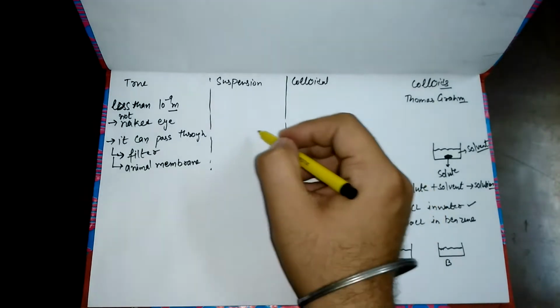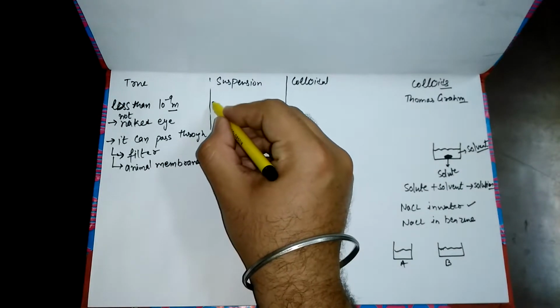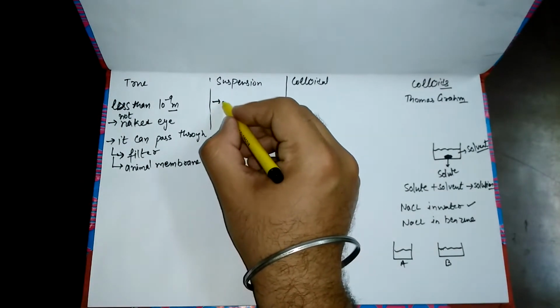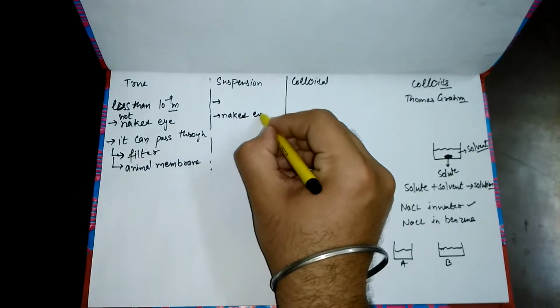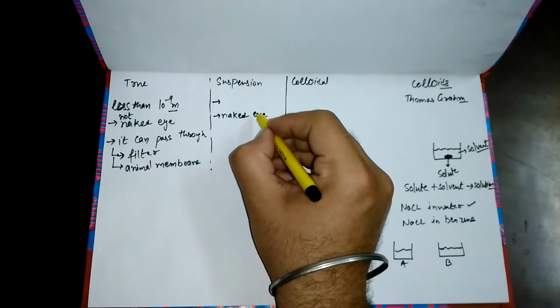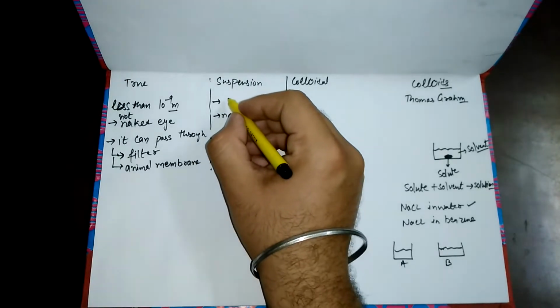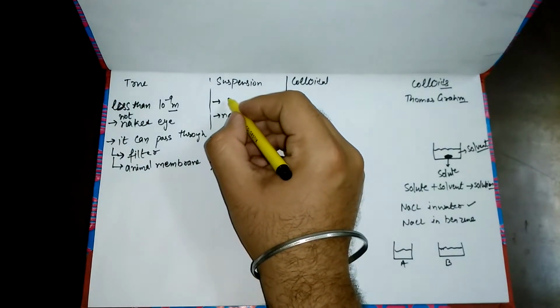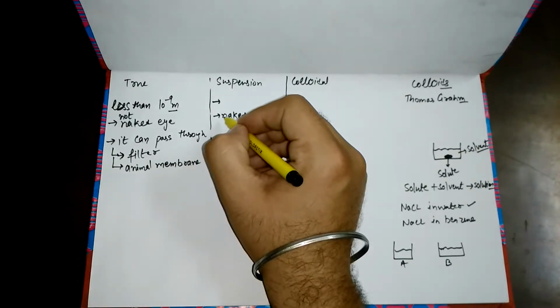Okay, let's talk about the suspension first. In a suspension, the size of the particle is very much larger, so that we can easily see it with the naked eye. If I just mix sand in water, we can easily see the sand with the naked eye.